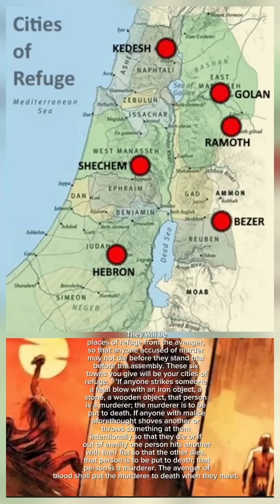If anyone strikes someone a fatal blow with an iron object, a stone, or a wooden object, that person is a murderer. The murderer is to be put to death. If anyone with malice aforethought shoves another, or throws something at them intentionally so that they die, or if out of enmity one person hits another with their fist so that the other dies, that person is to be put to death. That person is a murderer. The avenger of blood shall put the murderer to death when they meet.